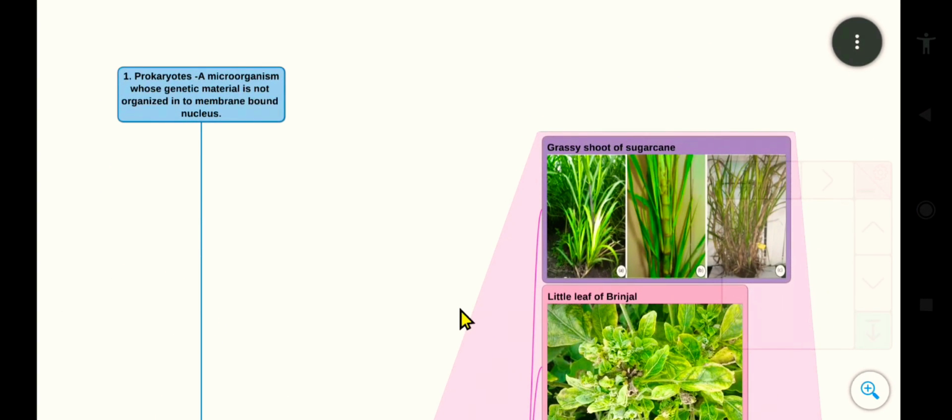Hello friends, so we can start the second part of the first revision. First is prokaryotes. This is part of the biotic causes, which are infectious causes in the classification of plant disease. Prokaryotes are microorganisms whose genetic material is not organized into a membrane-bound nucleus.